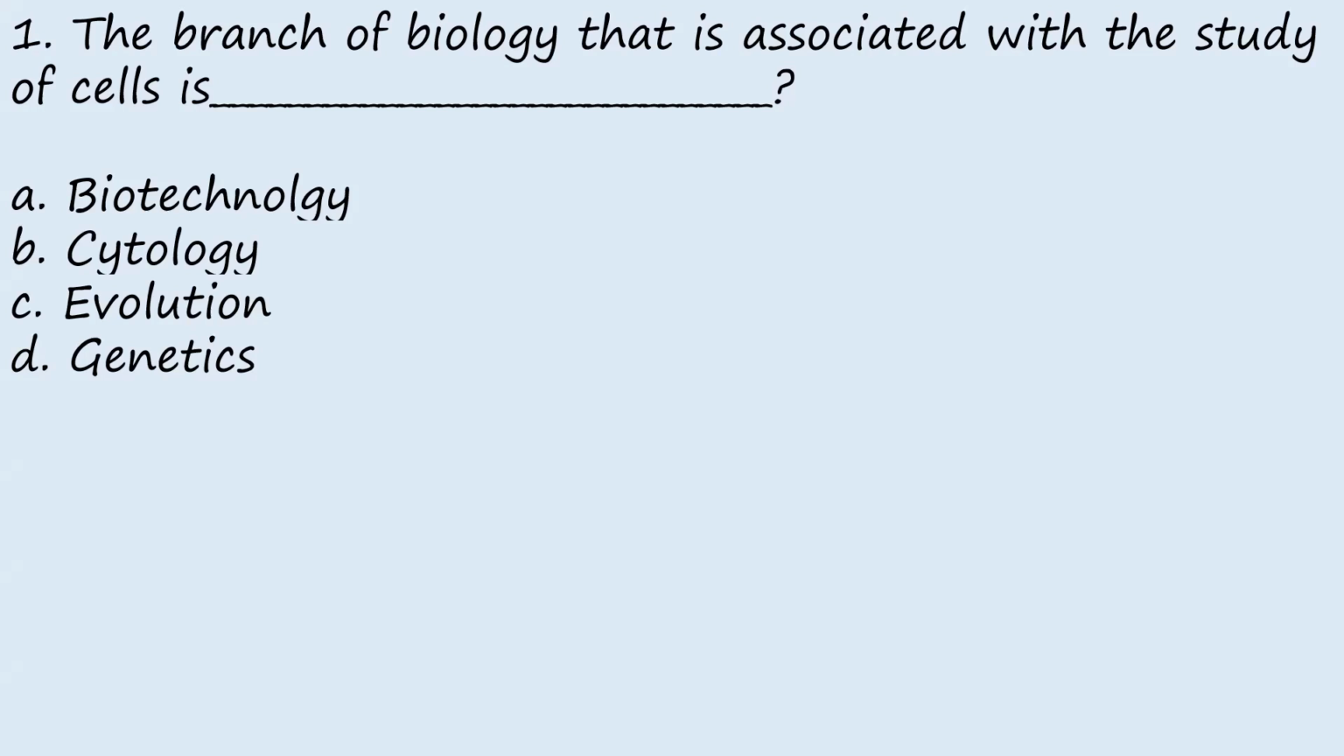And then we have genetics. Genetics is the study of heredity and variation. Heredity means the transfer of traits or characters from parents to their offspring, while variation is the differences that exist between individuals of the same species. For example, if parents are tall and they give birth to a short baby, that describes the concept of variation. So actually, the answer to this question is cytology, the branch of biology that deals with the study of cells.